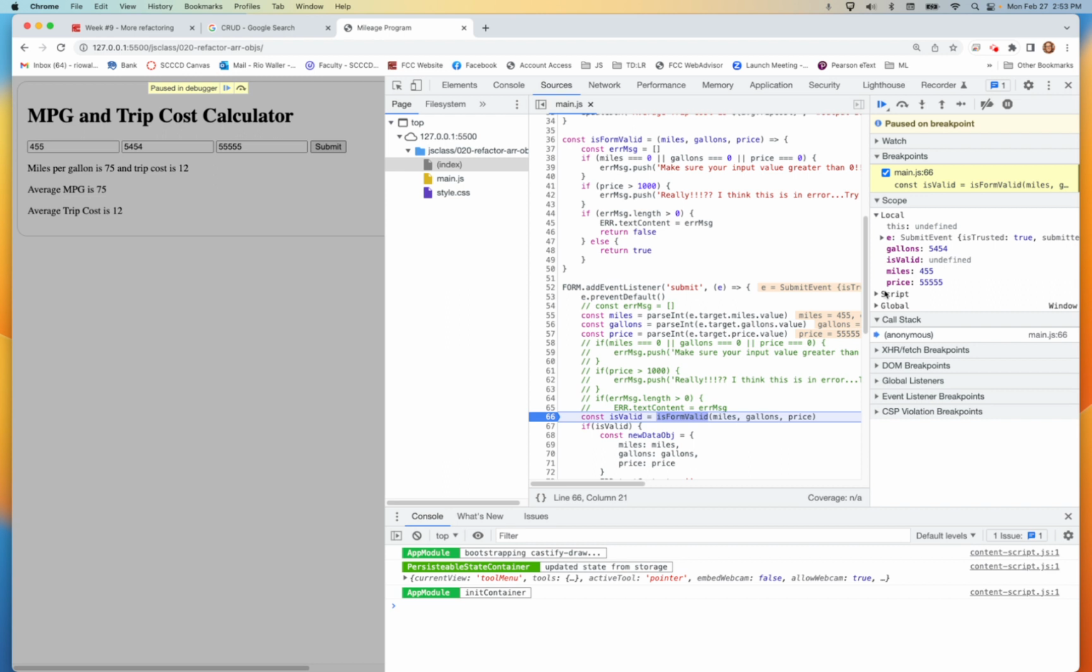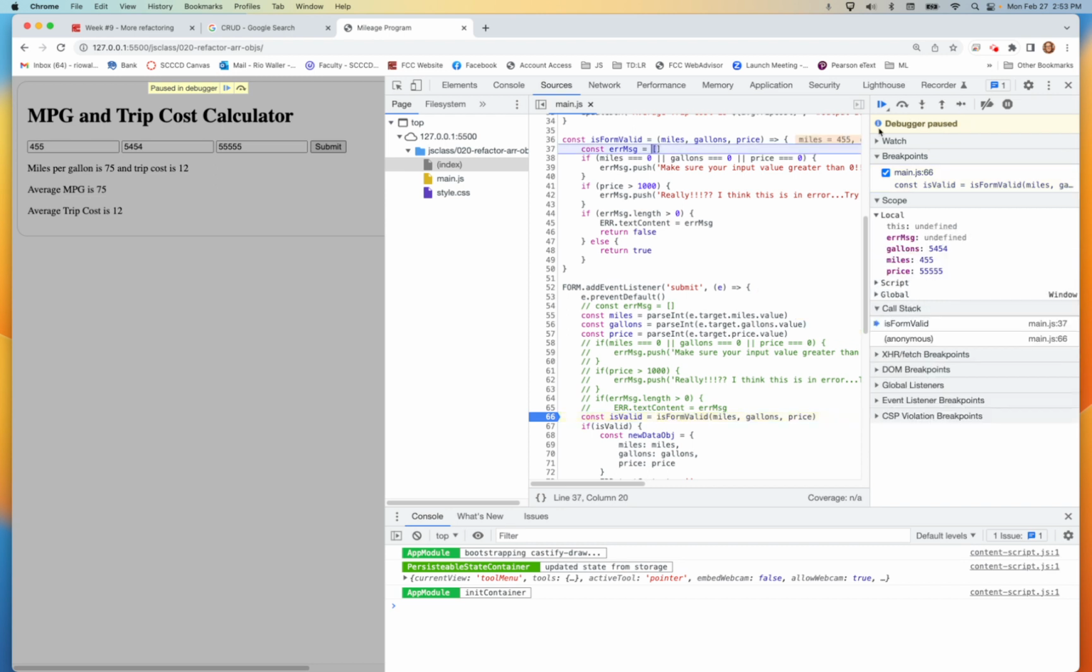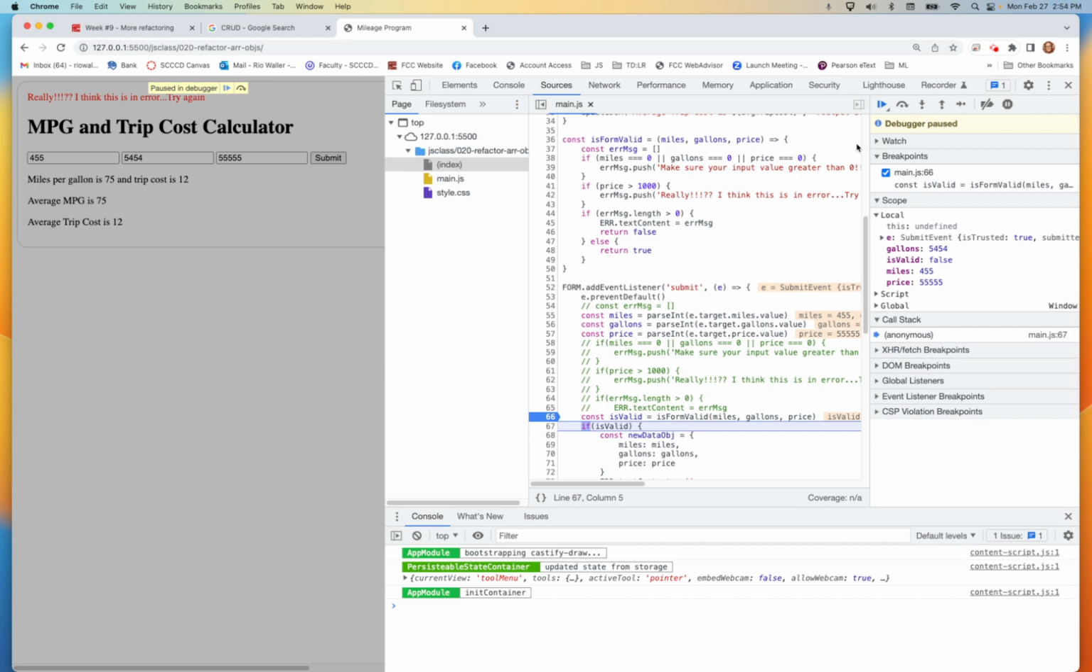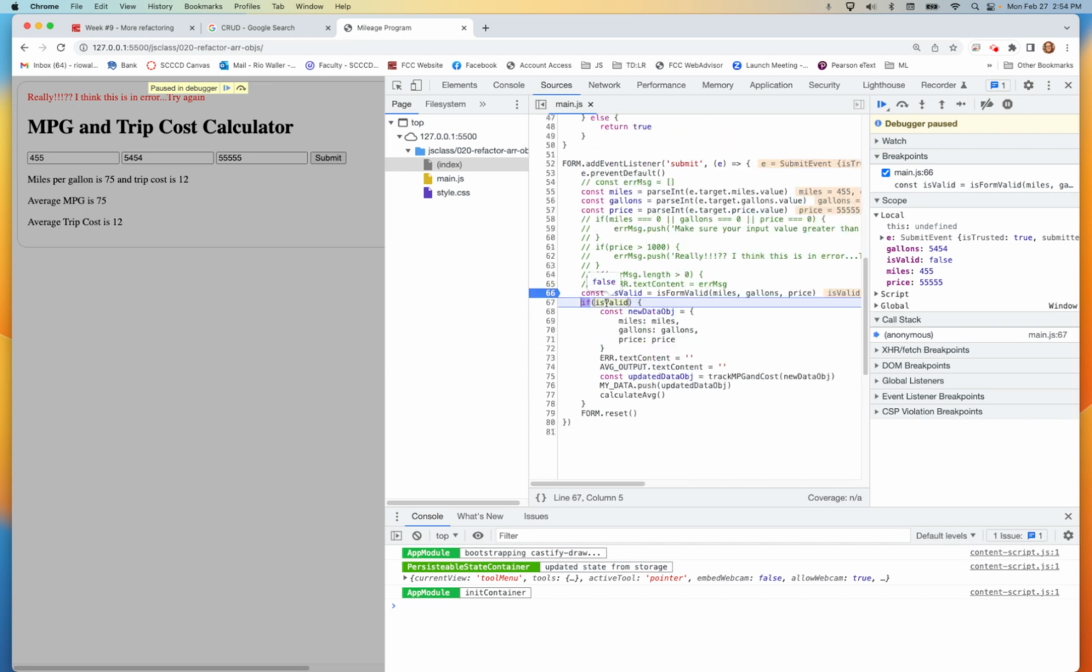I'm going to step into this function call, passing in miles, and there we go, which we know that these are not equal to 0, so we're good. But price is, we're going to say, really? And then in this case, we're going to update. There we go. We have the error message. We're going to hit the return false, and then we go back here. Now is valid is false. So what happens is, remember, only if it's true is it going to run this code. If it's not, then it just drops here and it resets the form.